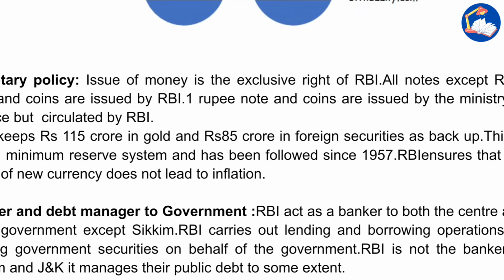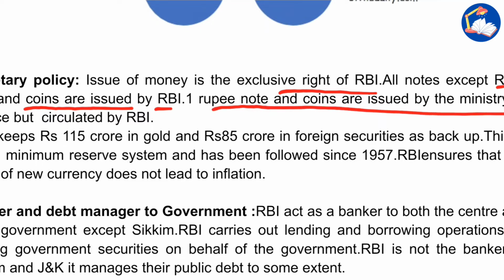Now, what is monetary policy? Issue of money is the exclusive right of RBI. All notes except the 1 rupee note, and coins, are issued by RBI. Who issues the 1 rupee note? The 1 rupee note and coins are issued by the Ministry of Finance, but they are circulated by the RBI.